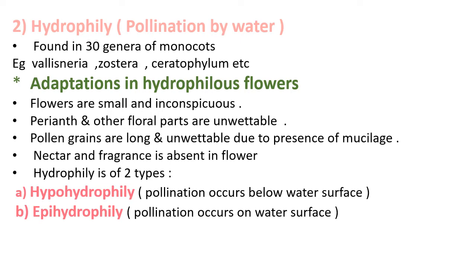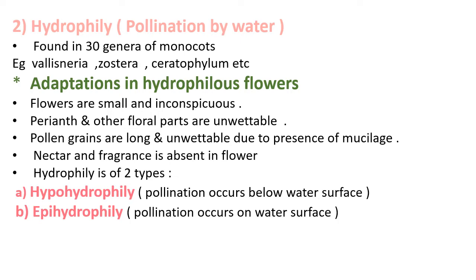The perianth and other floral parts are unwettable. Unwettable means water does not enter inside them. The pollen grains are long and unwettable due to the presence of a chemical substance called as mucilage. The nectar and fragrance is absent in the flower.